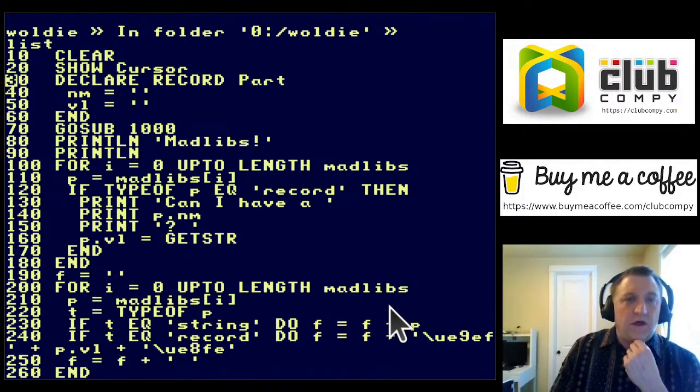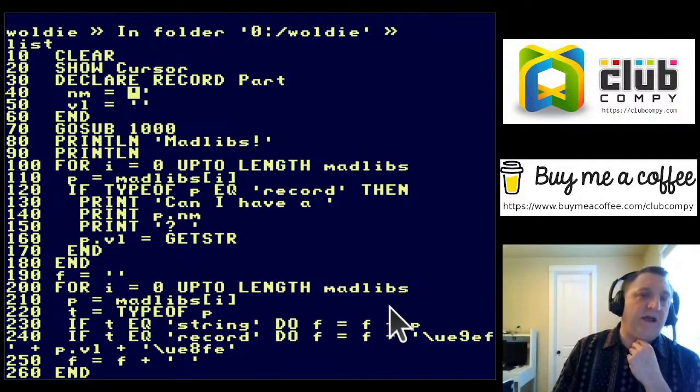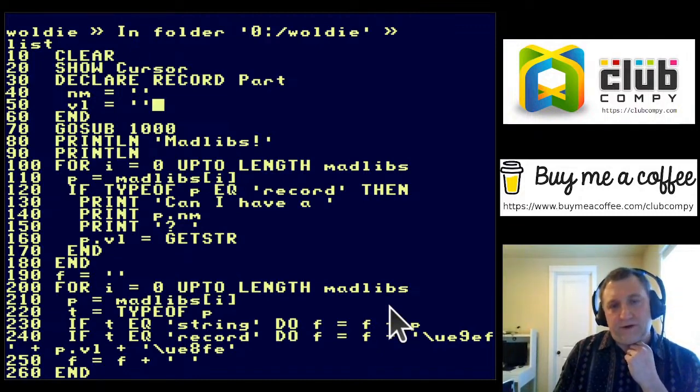And so if I make one of these records, which is called a part, then I can assign these variables inside of the part. These are called fields. And then I can carry this whole part around and have these two associated things be together in there.